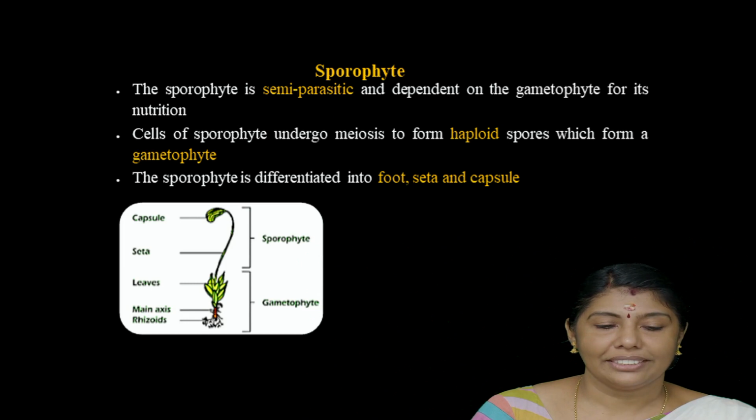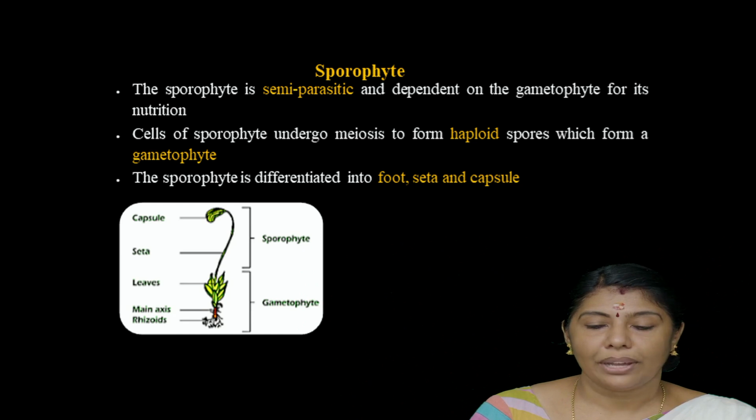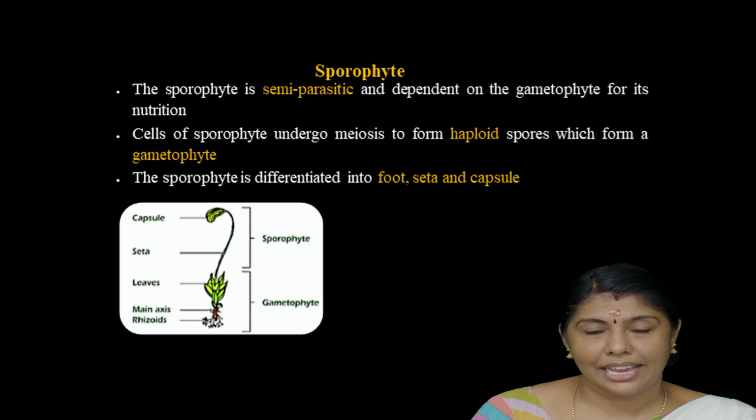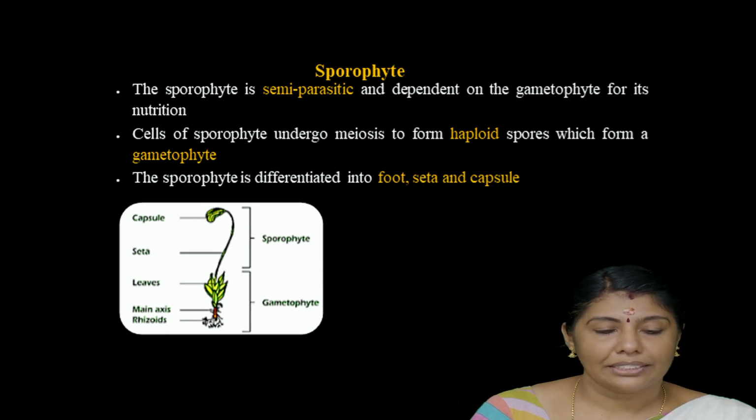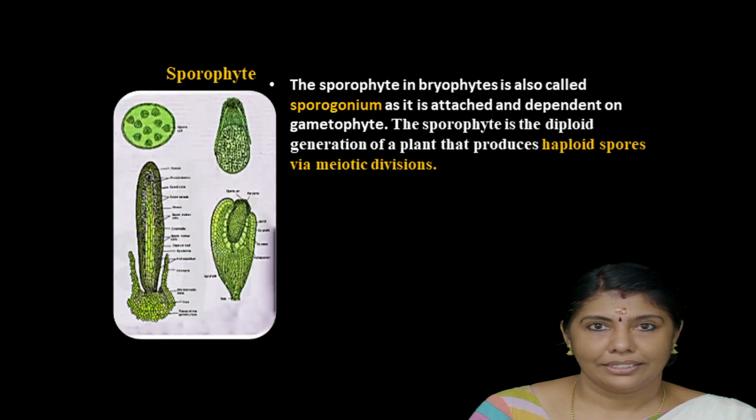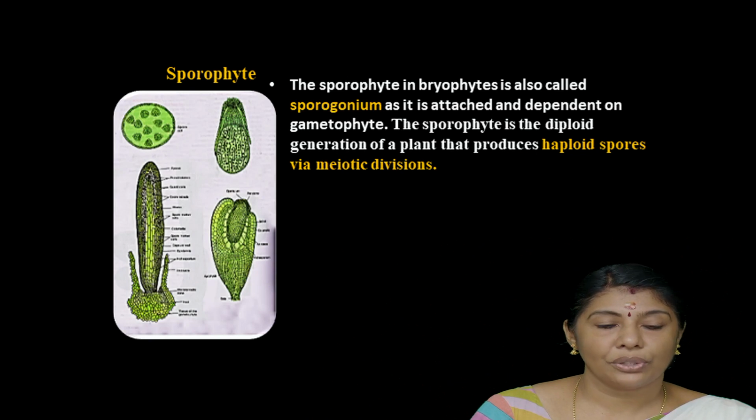Now, the sporophyte. The sporophyte is semi-parasitic and dependent on the gametophyte for its nutrition. Cells of the sporophyte undergo meiosis to form haploid spores, which form a gametophyte. The spores detach from the sporophyte and fall on the soil, and germinate into an independent gametophyte. The sporophyte is differentiated into foot, seta and capsule. This is the structure of the sporophyte showing the foot, seta and capsule, and this picture shows the spores.